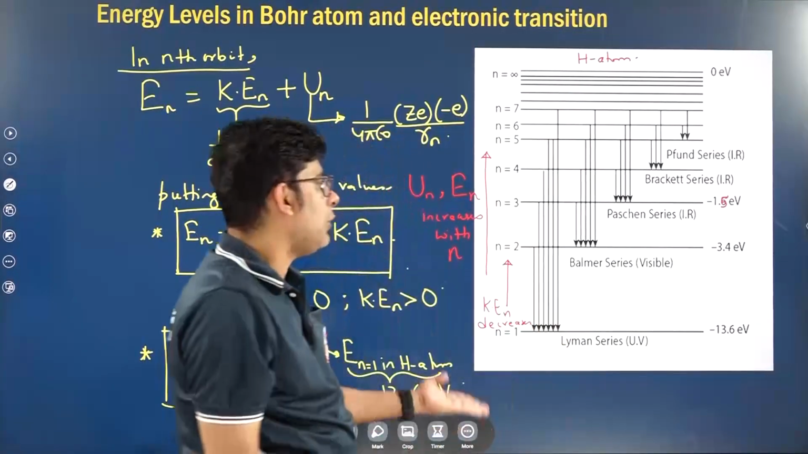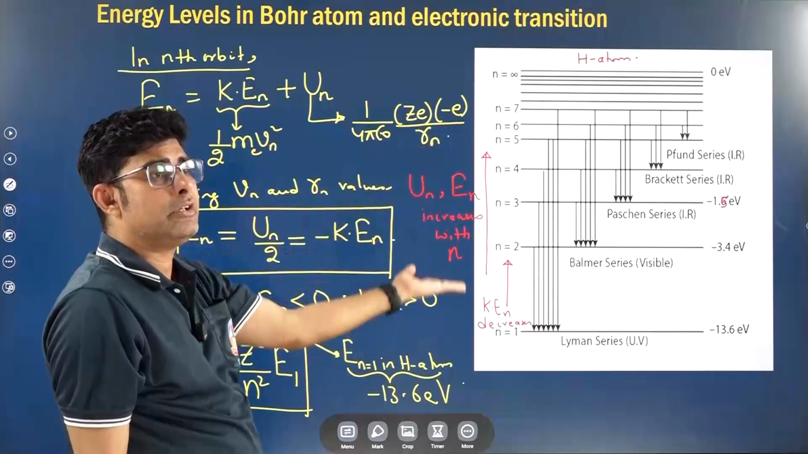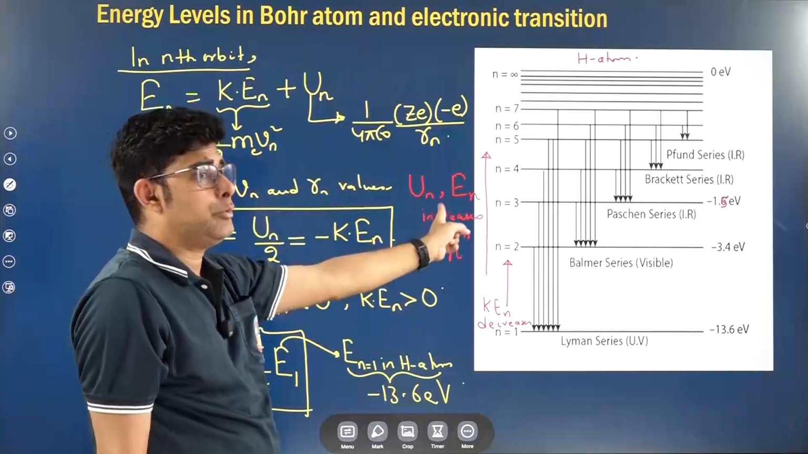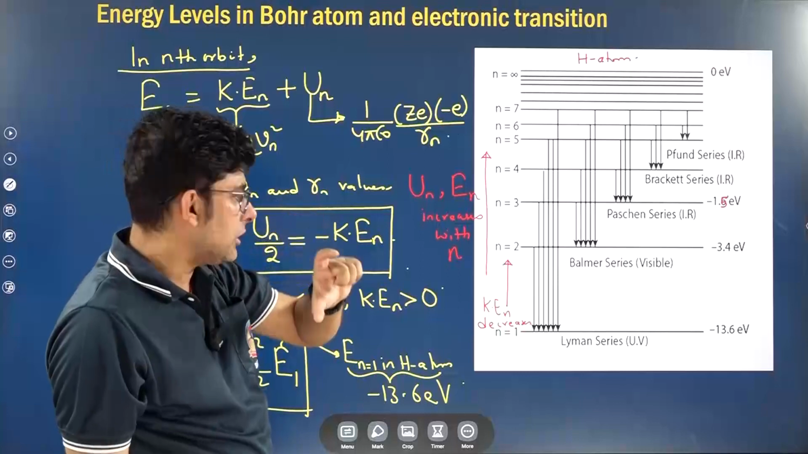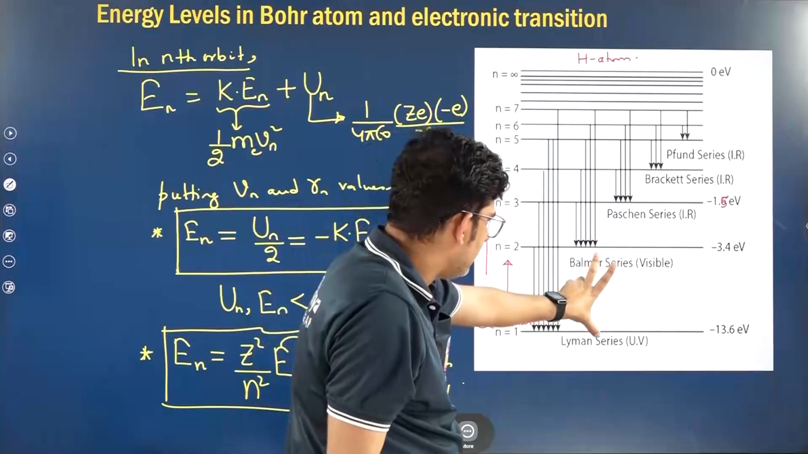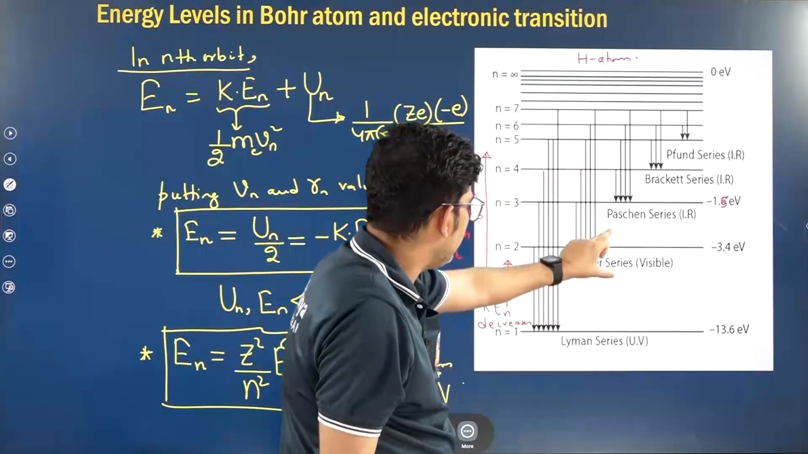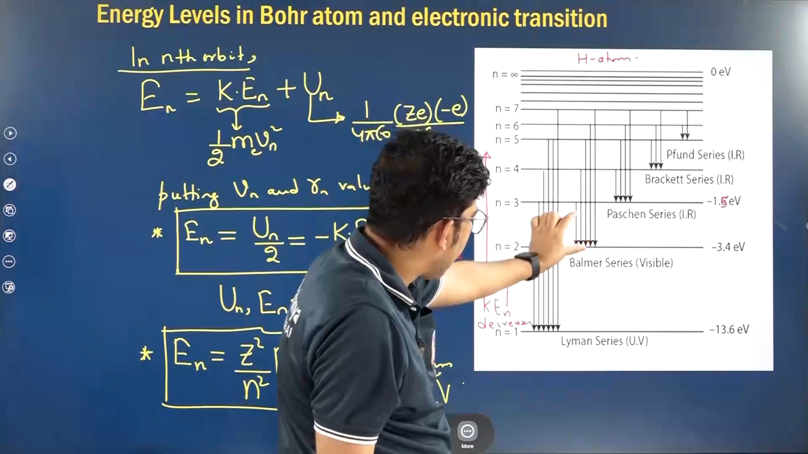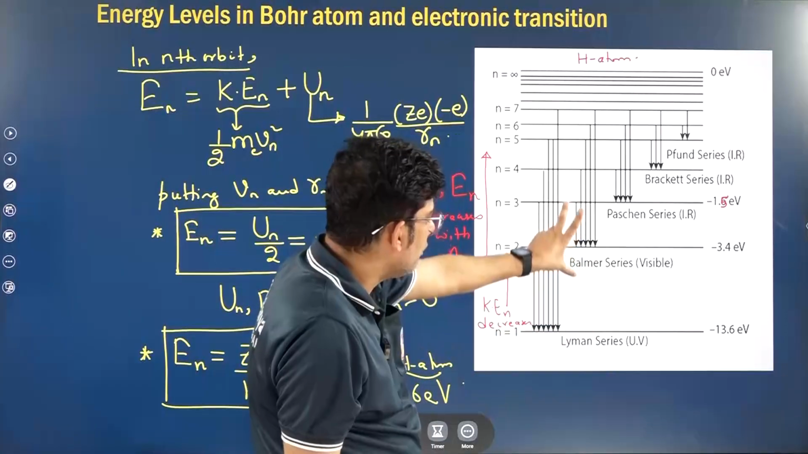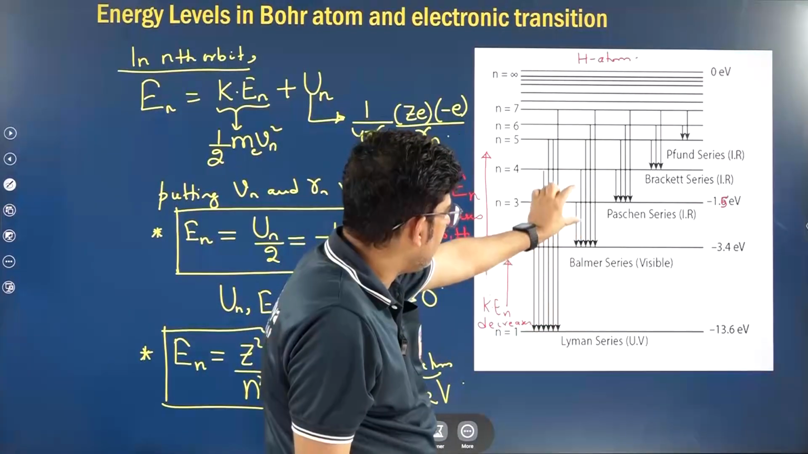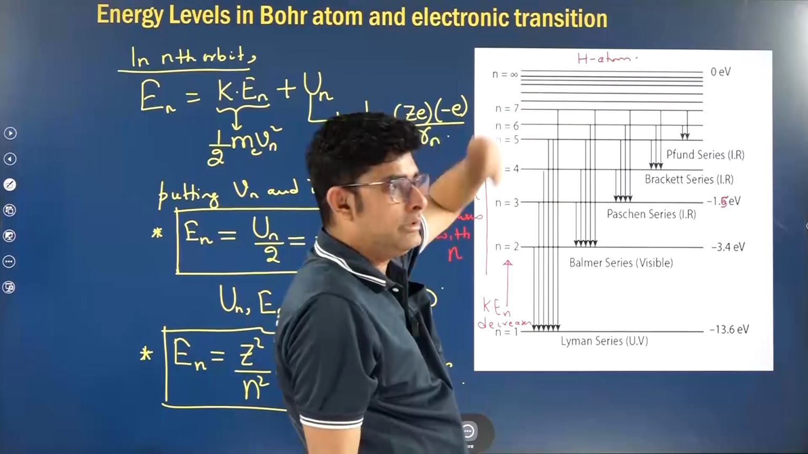So as we move to higher energy levels, the kinetic energy of the electron will decrease, whereas the potential energy and the total energy will increase. And one more thing, the energy gap between first and second orbit, second and third orbit, you will see that this gap keeps on decreasing. This is a very interesting and important point. As you move up, the gap between the energy levels keeps on decreasing.